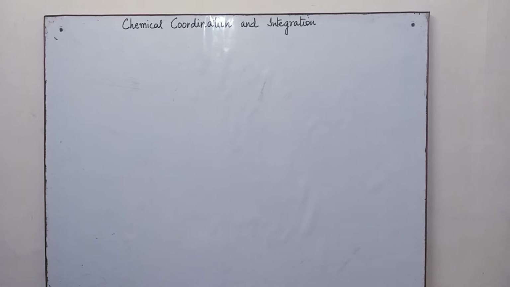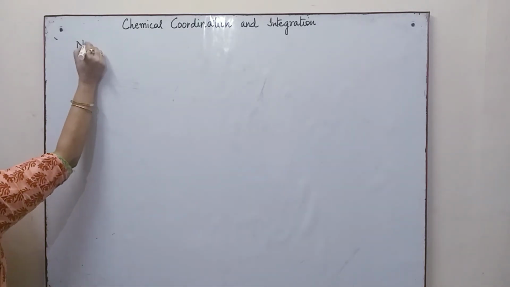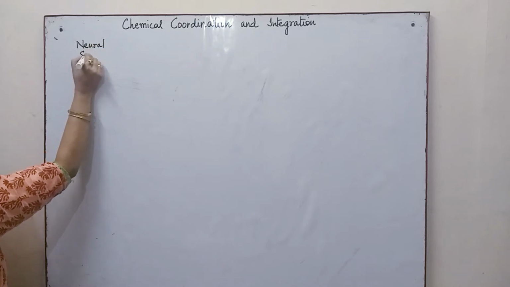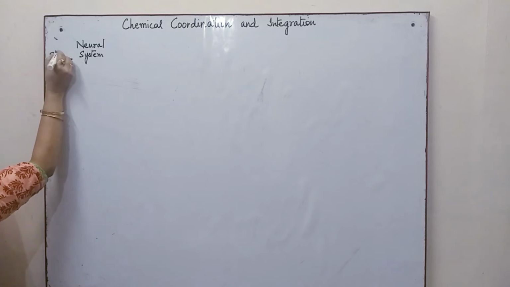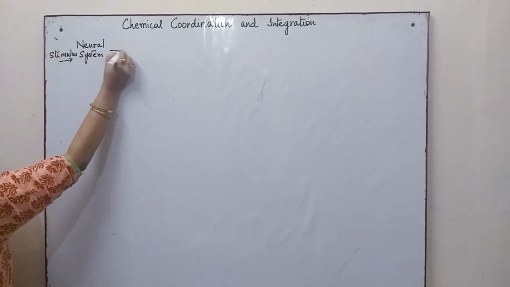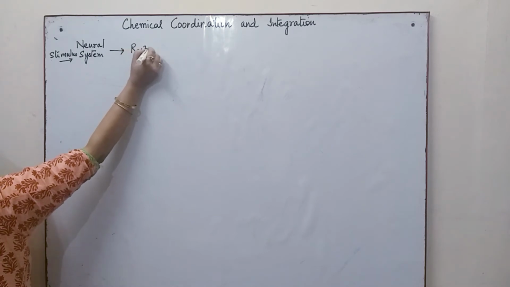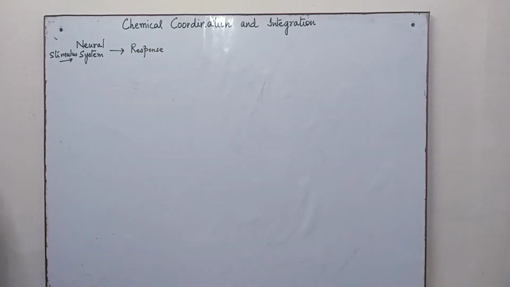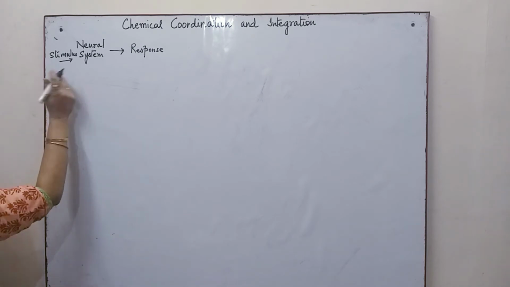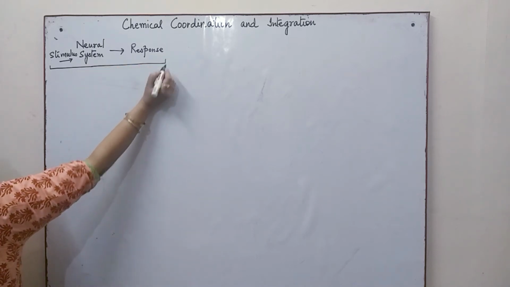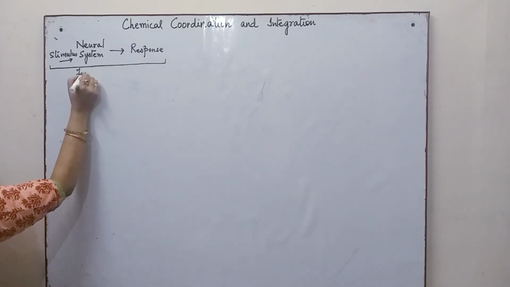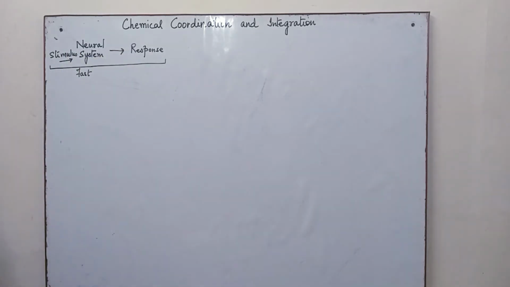The neural system we have studied in the previous chapters is capable of responding to the stimulus. So when the nerves are exposed to a stimulus, the organism responds in a particular manner. Now, this entire activity, from the stimulus to the nervous system and to the response, is a very fast mechanism. This system is very, very fast.